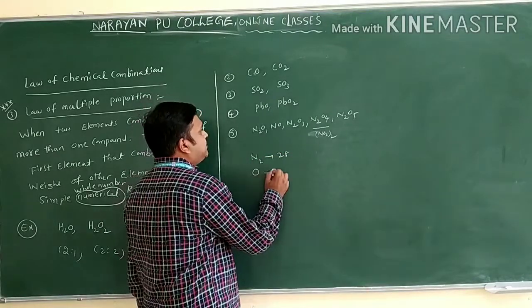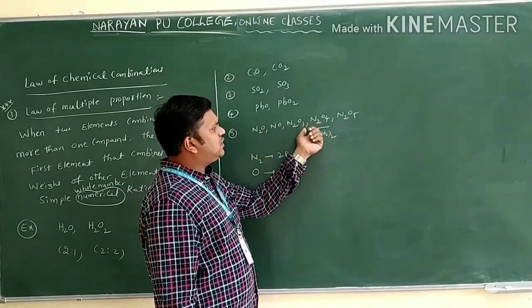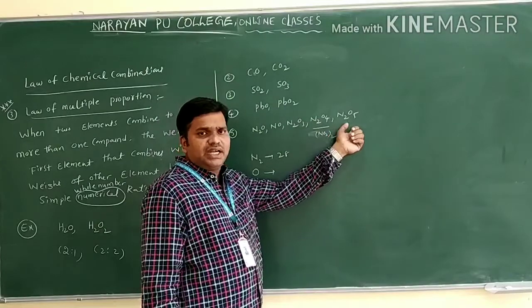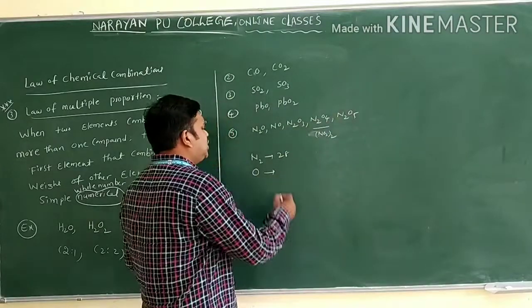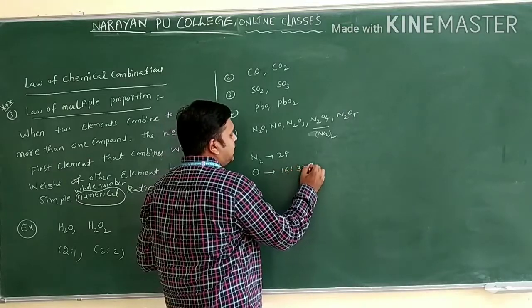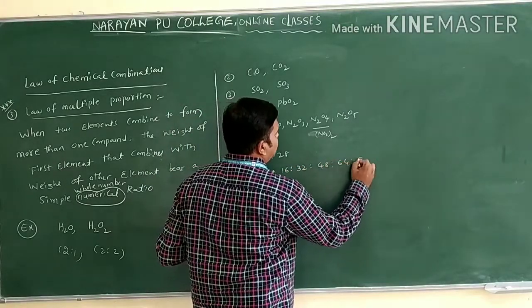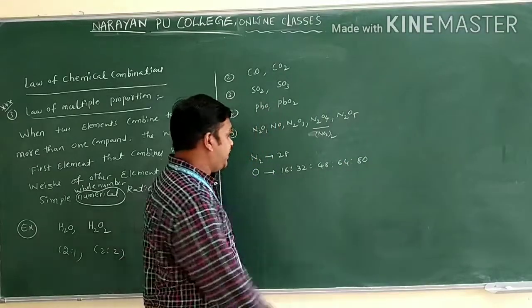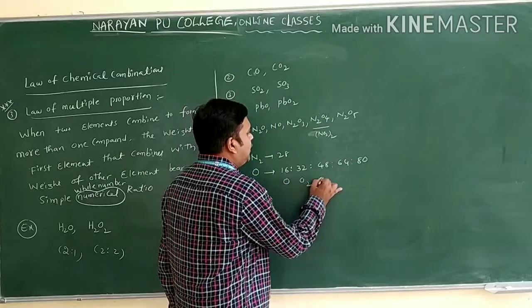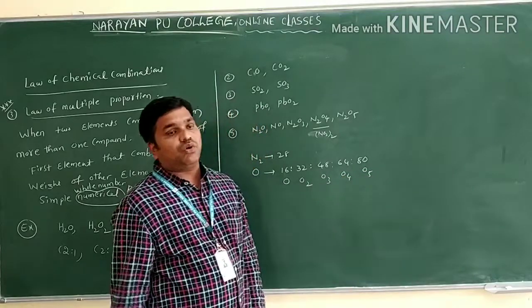Oxygen can be present as O, O2, O3, O4 and O5. If you take oxygen, the possibilities are 16, 32, 48, 64, 80.